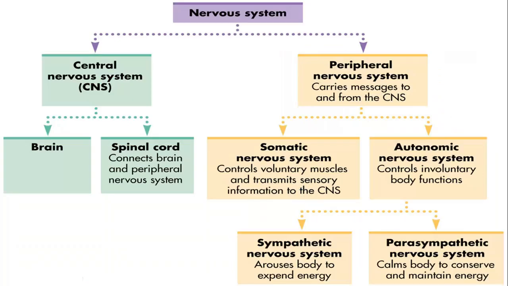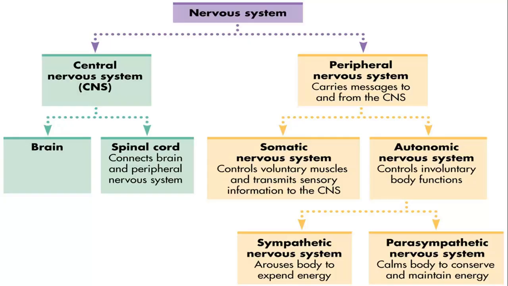So, now let's take a deeper look into our nervous system. First, our nervous system is divided into CNS, or central nervous system, and PNS, or peripheral nervous system. CNS consists of only the brain and the spinal cord, while PNS, or the peripheral nervous system, consists of every other nerve in our body.